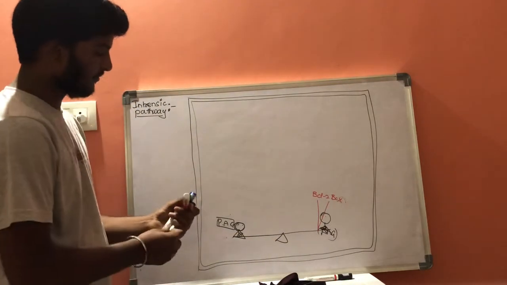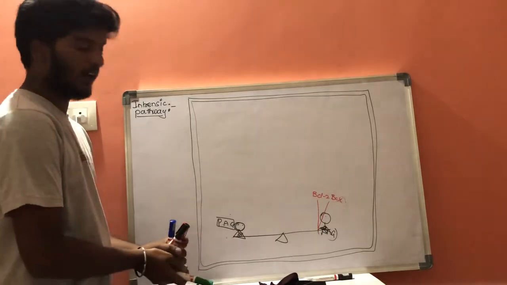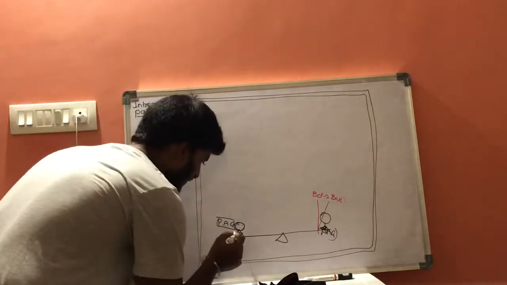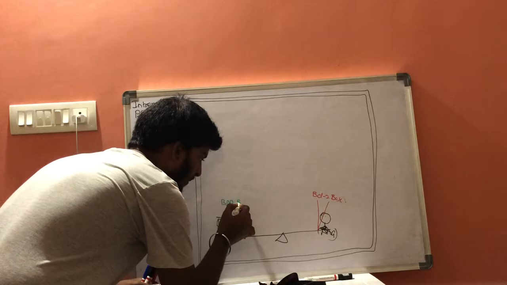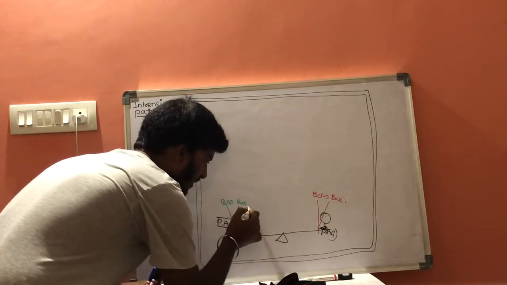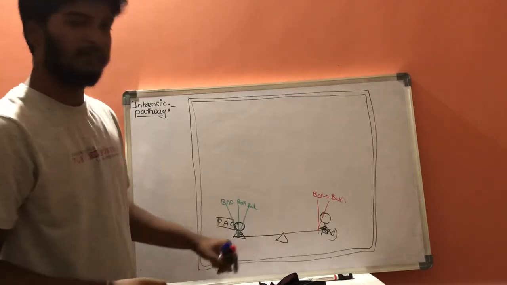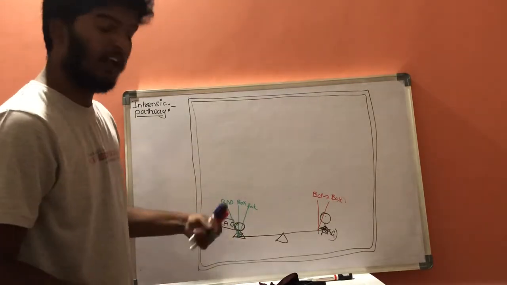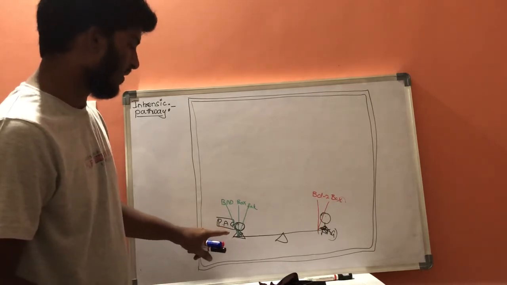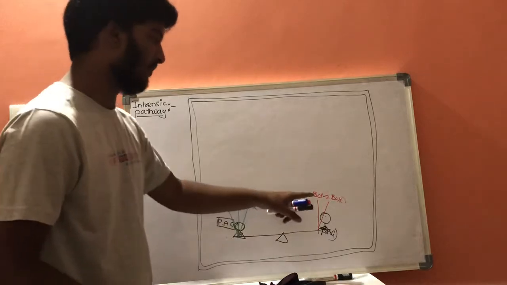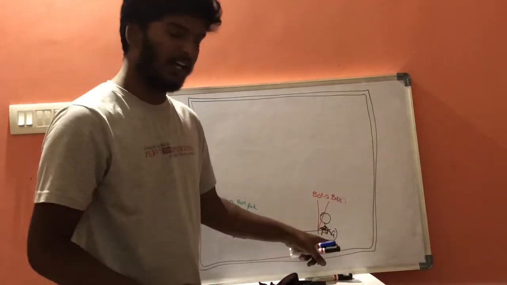Examples of pro-apoptotic genes are BAD, BAX and BAK. These are the three different types of genes which come under pro-apoptotic genes, and BCL2 and BCLX are anti-apoptotic genes.